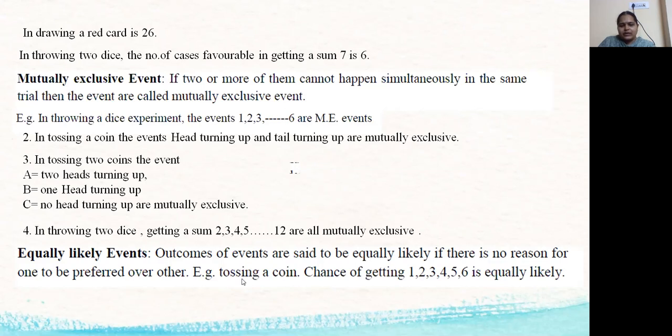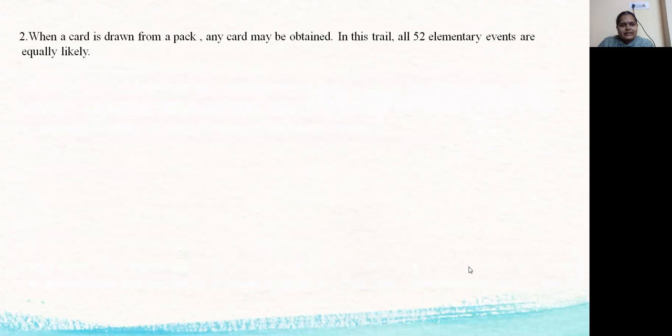If we toss a coin, then getting head or tail has equal chances, and the chances of getting 1, 2, 3, 4, 5, 6 in throwing a die are all equally likely events. When a card is drawn from a pack, any card may be obtained. In this trial, all 52 elementary events are equally likely.